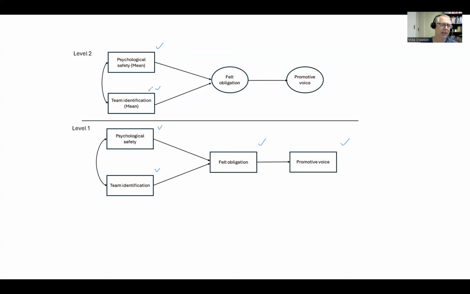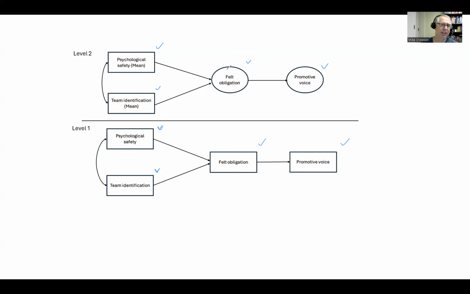And these are essentially compositional variables created by computing the team level means of the level 1 variables: psychological safety and team identification. So we have the team level psychological safety, team level team identification, and those are serving as predictors of team level felt obligation and team level promotive voice.